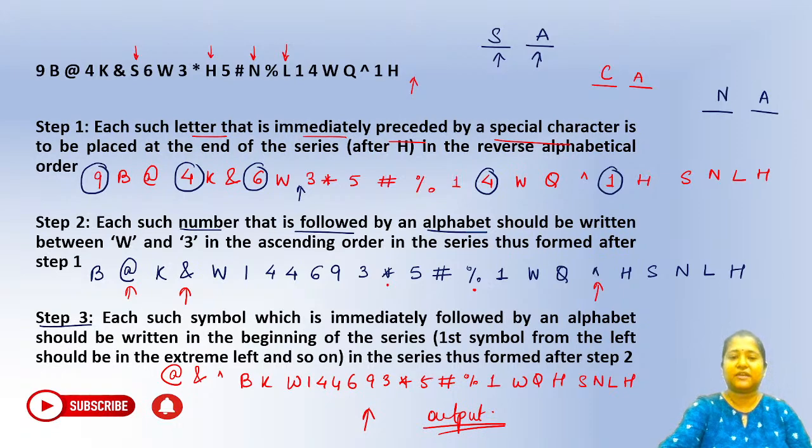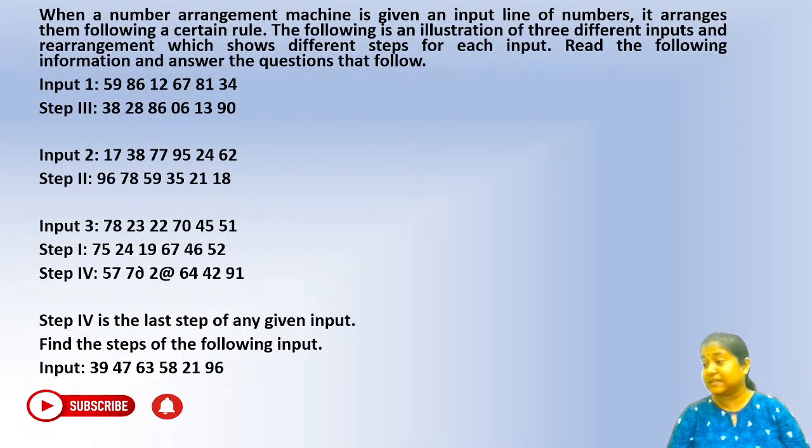Chalo, we'll quickly go to the next one. So this is the last type of question that we are going to discuss today. Now here you can see we have been given three different inputs, right? This is input number 1, this is input number 2, this is input number 3. But in input number 1, we are given the step number 3. We do not know what is exactly step number 1 and 2. Similarly, in input number 2, we have step number 2, but we do not have step number 1. In input 3, we are having step number 1 and step number 4. The rest of the things are not there.